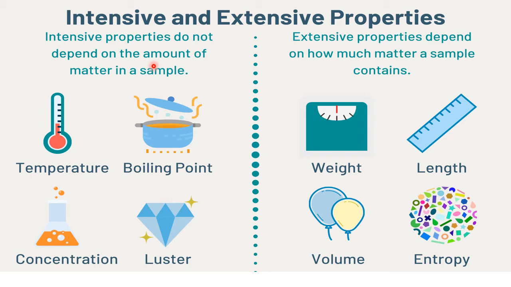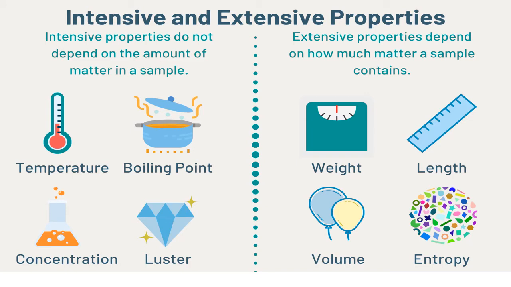Why? Because the boiling point of water is 100 degrees centigrade, we know. Whether we boil one spoon of water or one beaker of water or one full barrel of water, it is 100 degrees centigrade only. So the boiling point of water does not depend on the amount. So boiling point is what? An intensive property.